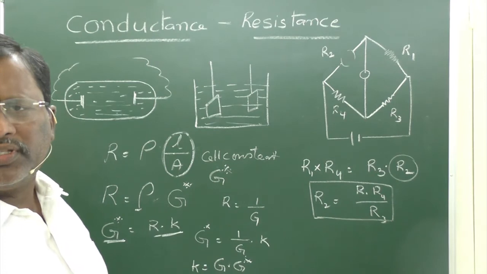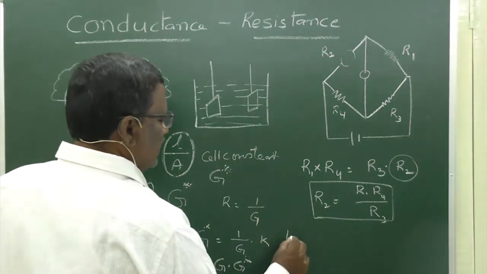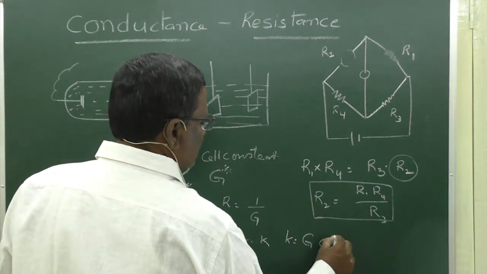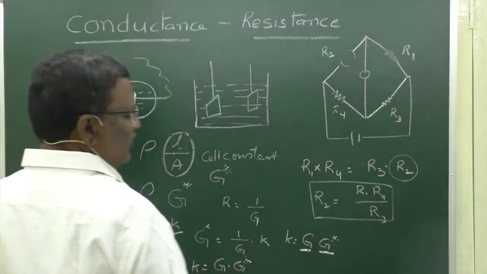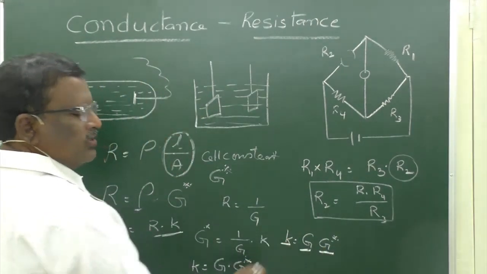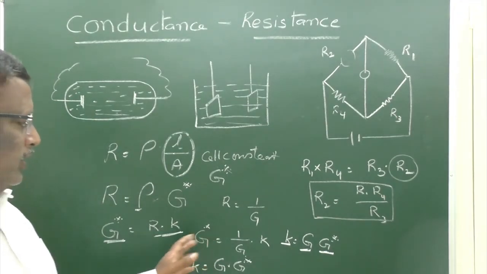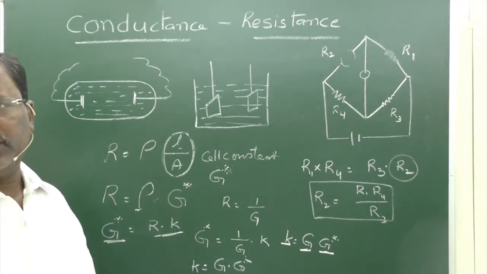Conductance into cell constant, G into G star, is kappa. So, in that way you can get the relation with any other parameters.